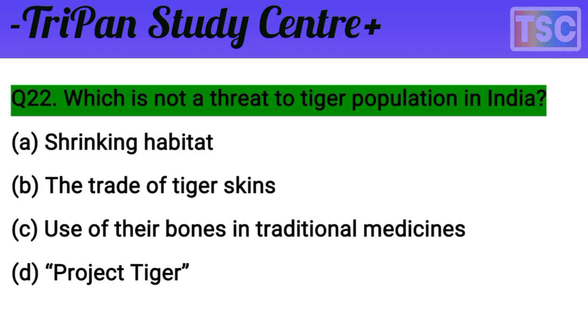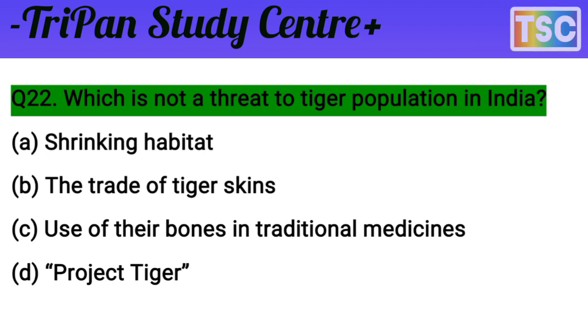Shrinking habitat is a threat here. The trade of tiger skin is a threat. The use of tiger bone in traditional medicine is a threat. But Project Tiger is not a threat. The option D is the correct answer. Not a threat to the tiger population in India is Project Tiger. That's an important answer and an intelligent question.